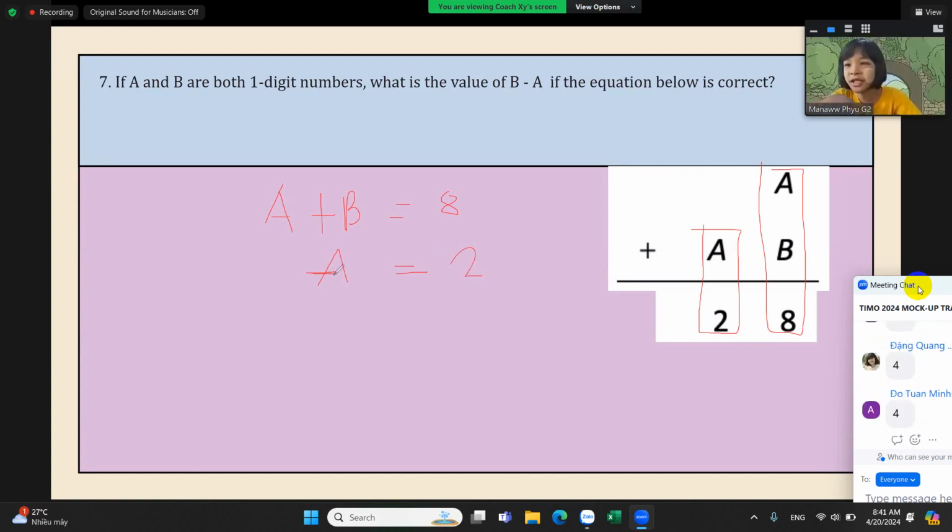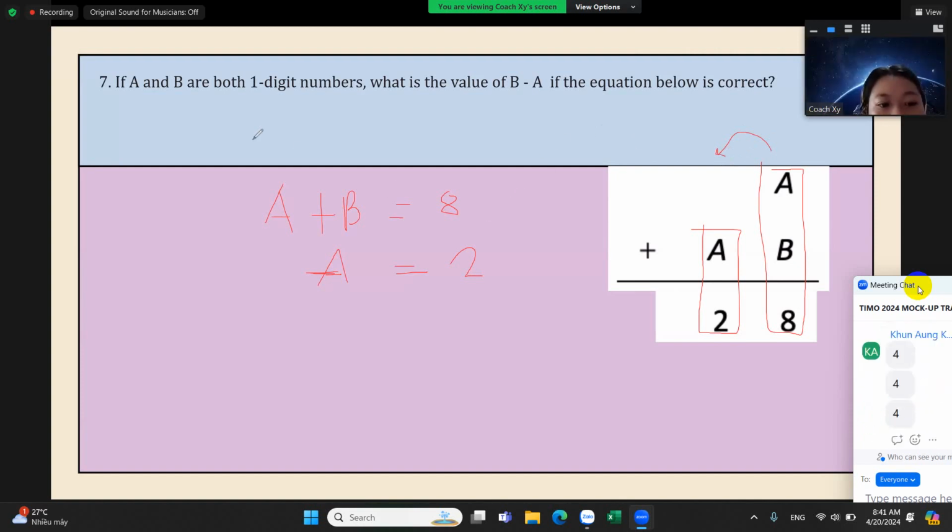Let's assume that it's really 2. We did not carry anything over to the next column, right? Sometimes we have to carry 1, but in this case, let's assume that we will not carry 1 over. Let's see if it will make sense. So here we have A equals 2, so we can just replace A by 2 here.